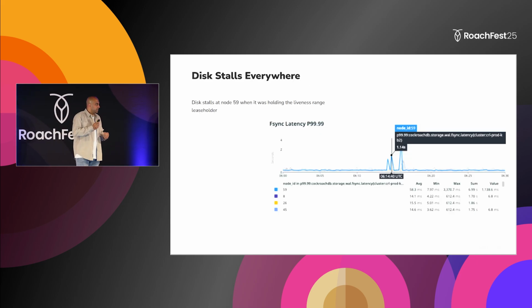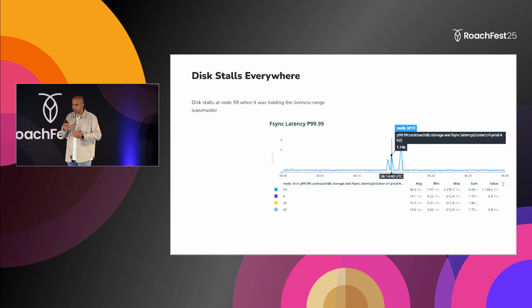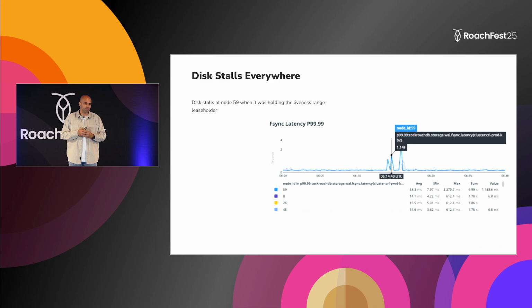And this is not the only interesting part, because in Cockroach we are used to nodes going down, leaving the cluster, joining again during upgrades. Rolling restarts happen all the time. What was interesting about this is this particular thing. If you look at this graph, node 59 was the leaseholder of the liveness range.